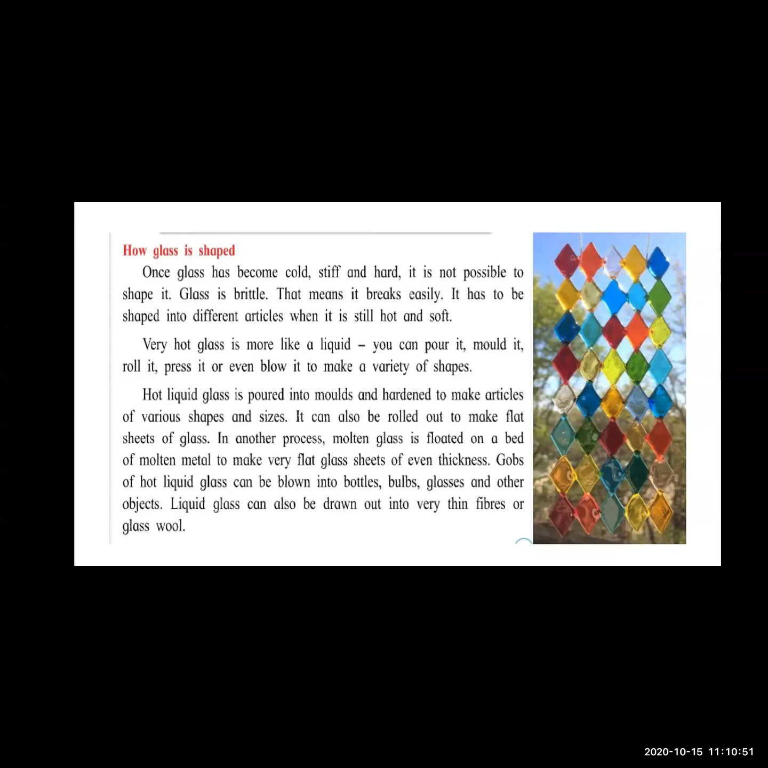Gobs of hot liquid glass can be blown into bottles, bulbs, glasses, and other objects. Liquid glass can also be drawn out into very tiny fibers, which is called glass wool. In very thin fibers like this, the glass is converted, just like the thread we use. In that way also, glass is converted with the help of a mold.